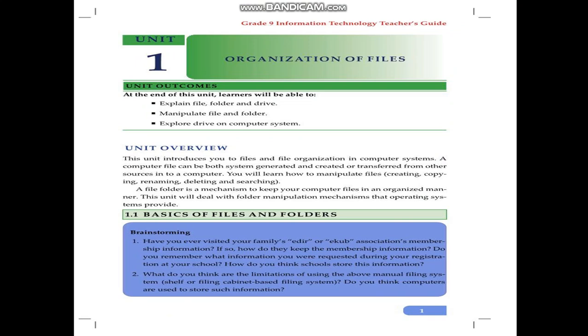Here is the unit overview. This unit introduces you to files and file organization in computer systems. What do you mean by file? How can we organize file in a computer system?